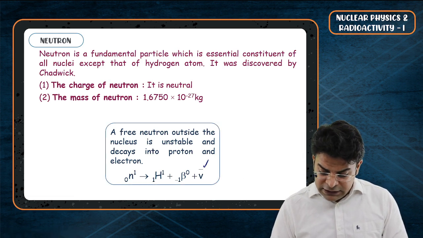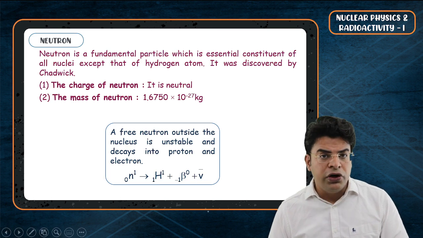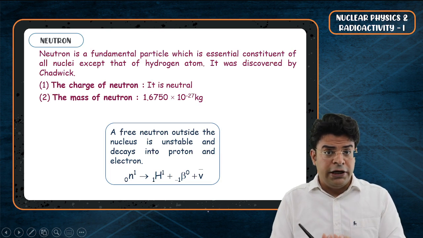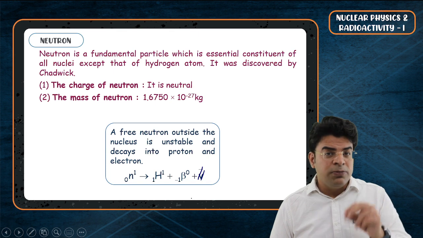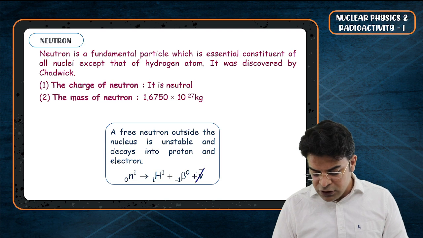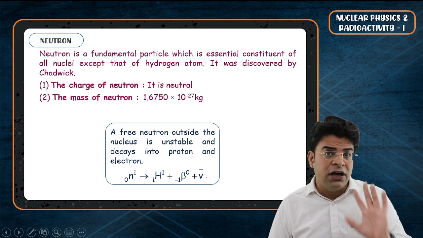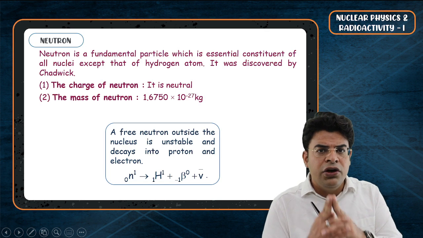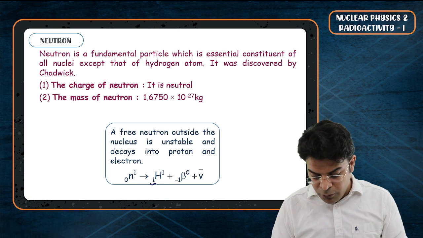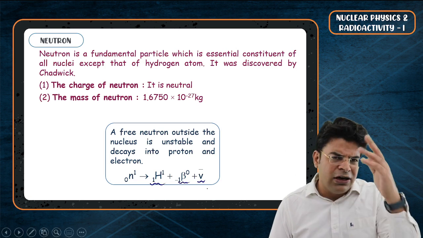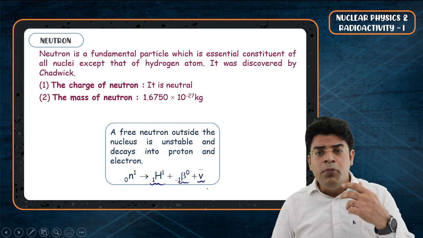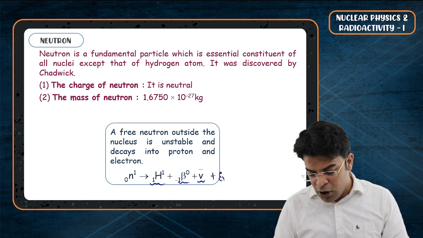But we need to understand that there is one more term here, antineutrino. It was placed here because some of the conservation principles were getting violated if we do not place it here. So it was placed here and was discovered very late after placing it in the equation. Do not focus here right now. About this we will talk in the next hour. Just remember that an isolated neutron is not stable. An isolated neutron has got tendency to break down into a proton and electron and plus some other type of particle, and definitely the reactions which happen spontaneously on their own, in most of such reactions energy do come out.